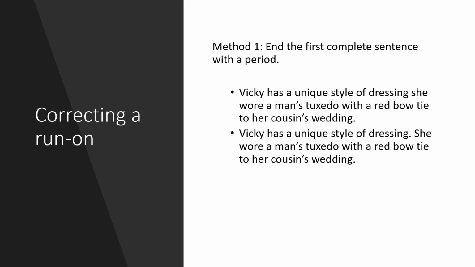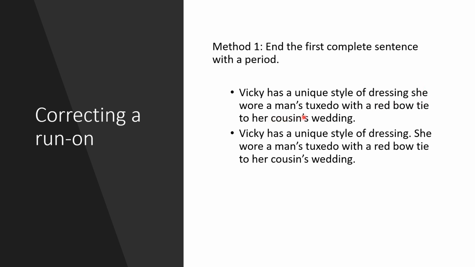First method in correcting a run-on, end the first complete sentence with a period. Example, Vicky has a unique style of dressing. Okay, this one is already a complete sentence. But instead of ending this sentence with a period, it continues with the first word of the next complete sentence.